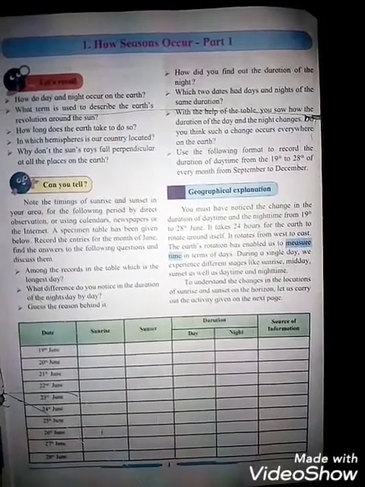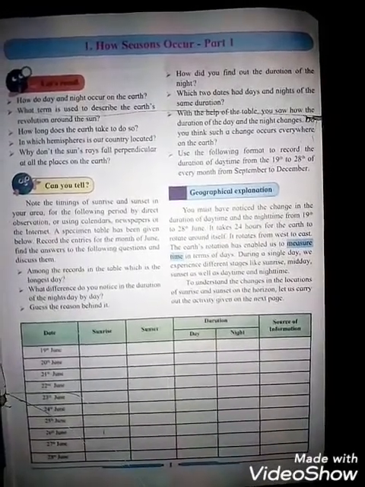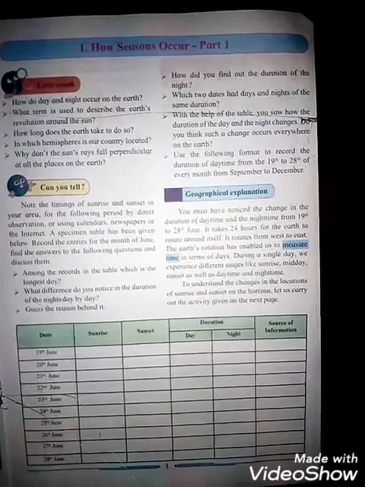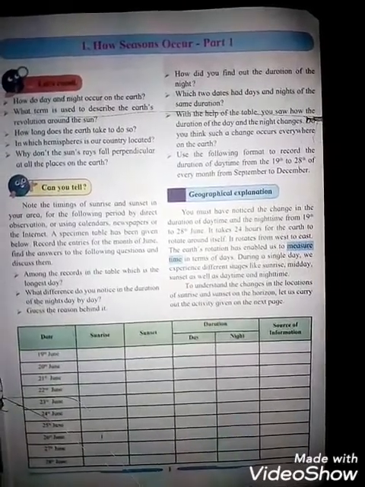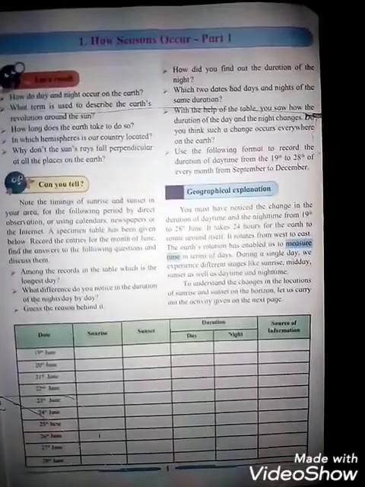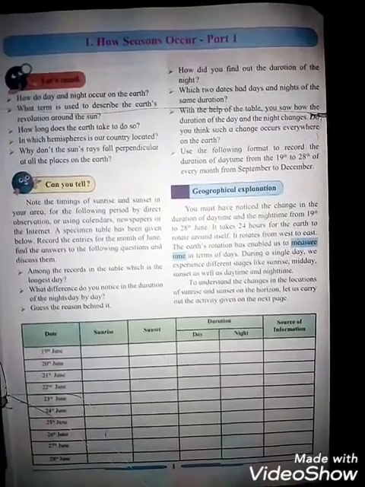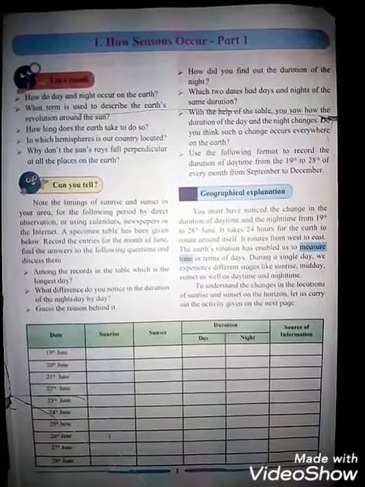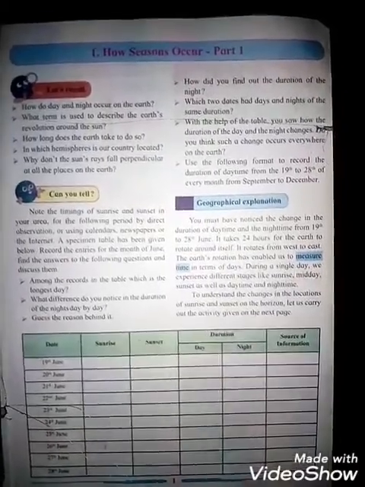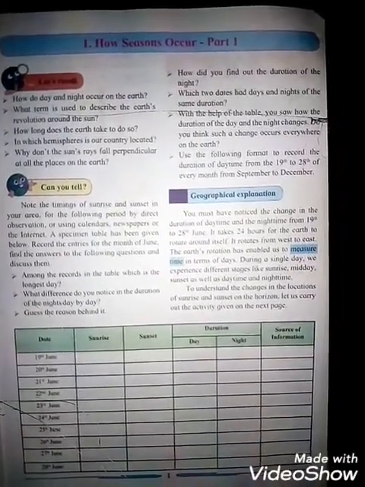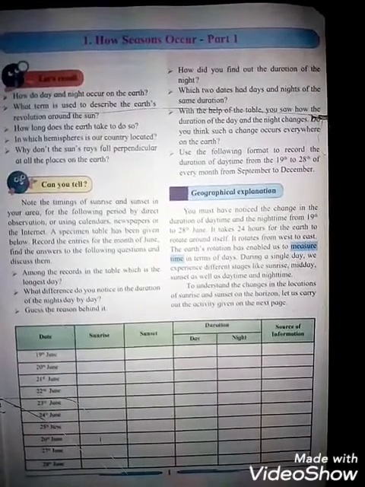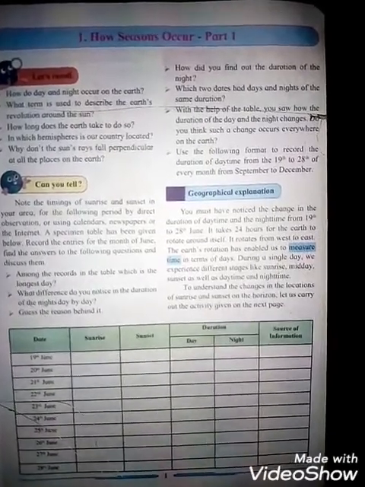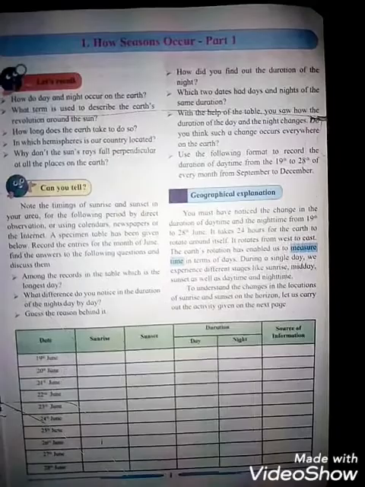During a single day, we experience different stages, like sunrise, midday, sunset, as well as daytime and night time, that we observe daily.